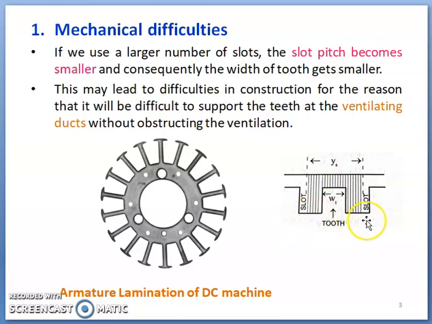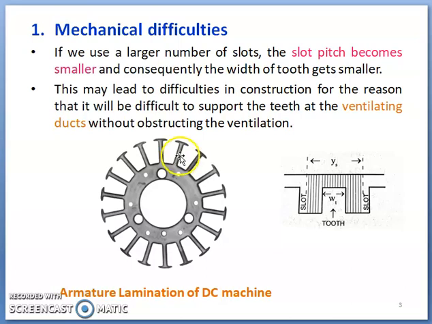When slot pitch becomes small, for a given output of machine depending upon the specific electric loading, the designer cannot compromise with the volume of copper to be used in armature slots.